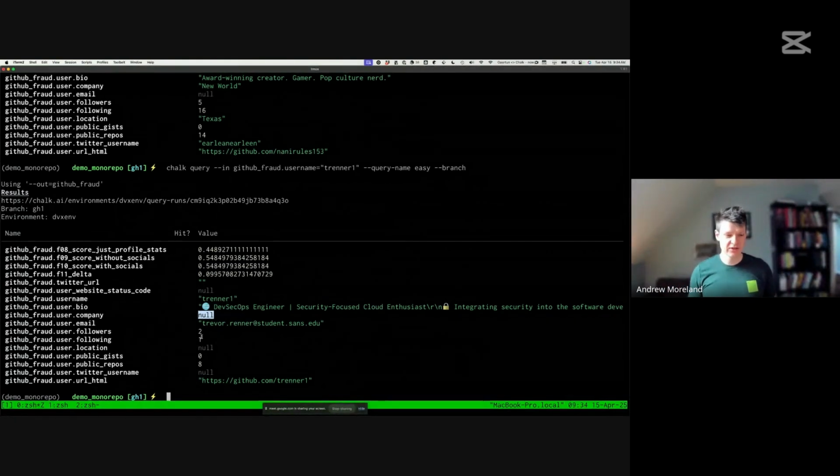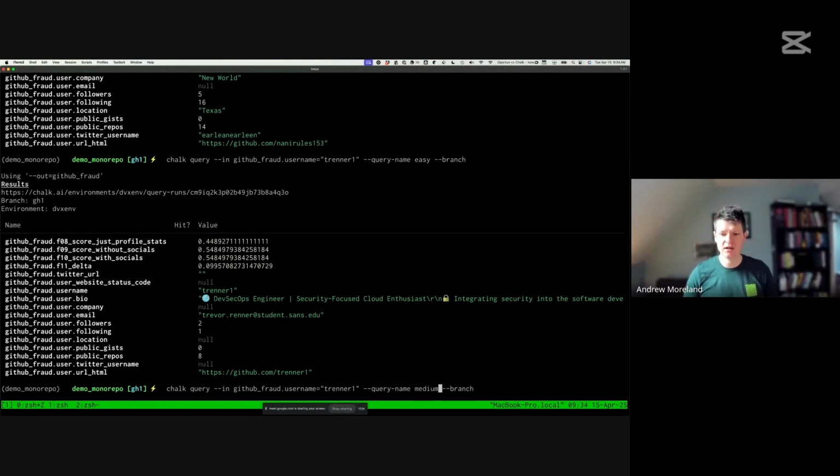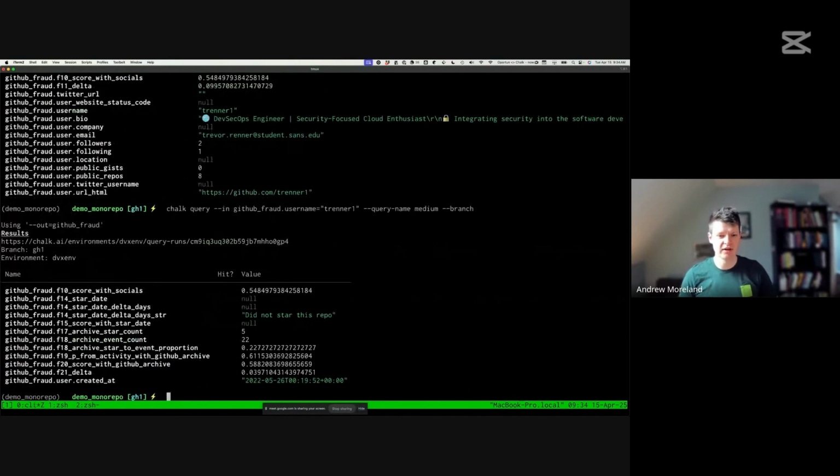So in this case, we can make things a bit more sophisticated. Basically, we can map in more data about these users. So I'm going to go ahead and adjust the data I'm querying for. I'm changing the query name, which specifies a particular set of outputs. So now we're going to integrate GitHub archive data. This is another data source. We've cached a bunch of event data from GitHub on a Postgres instance. And by pulling in more behavioral data about the activities of this user,